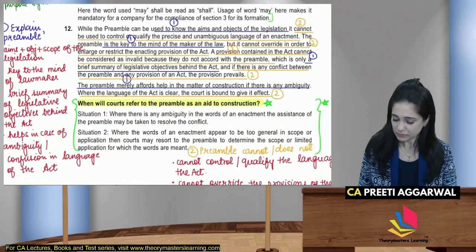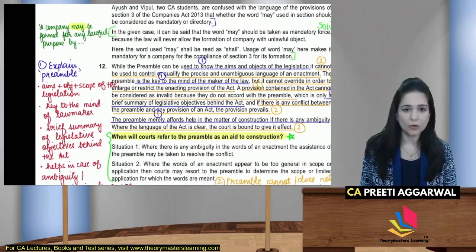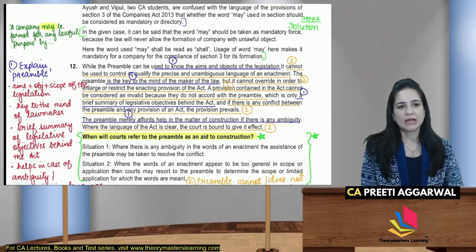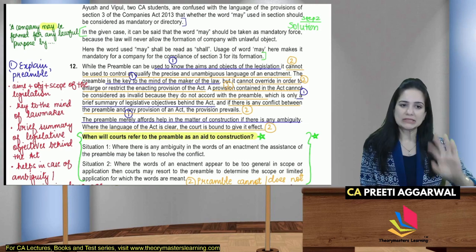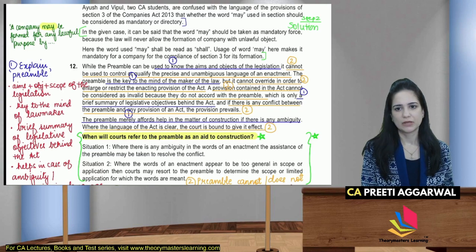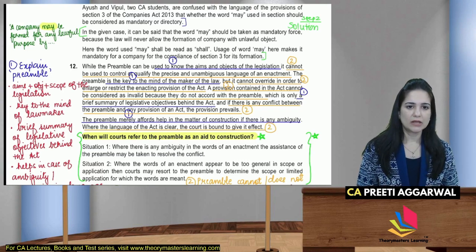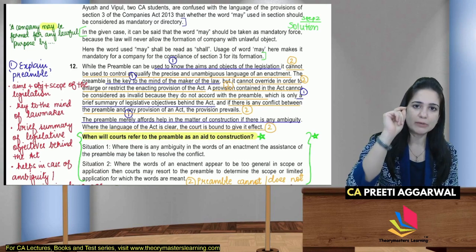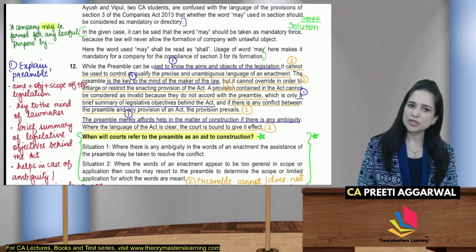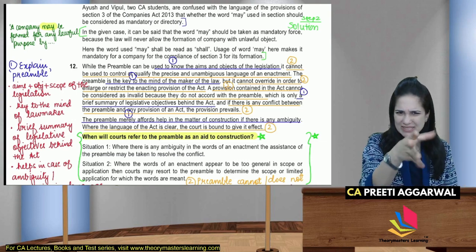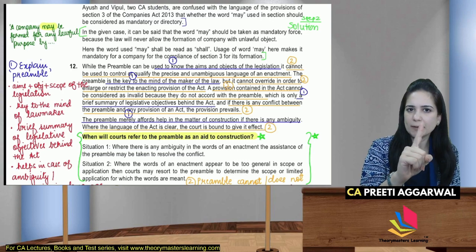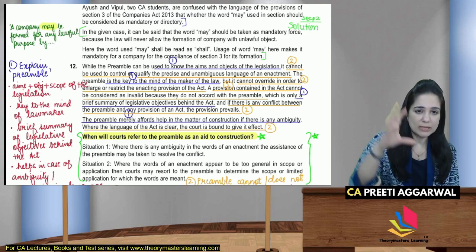refer the act. Students, see the color coding that I have used. Please see the color coding. This is their answer. If you read it, you will be totally confused. So what I have done, the points which I have marked in blue explain the meaning of preamble, which you should write together. You should not write mixing them. Now see, first of all, explain the preamble. What is preamble? All the blue points are written.